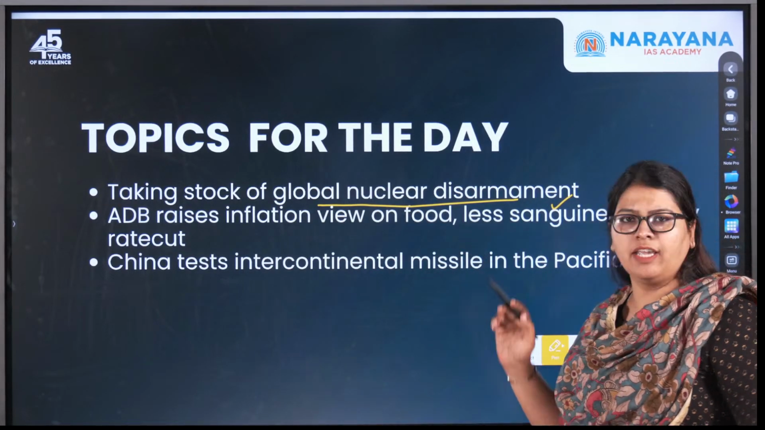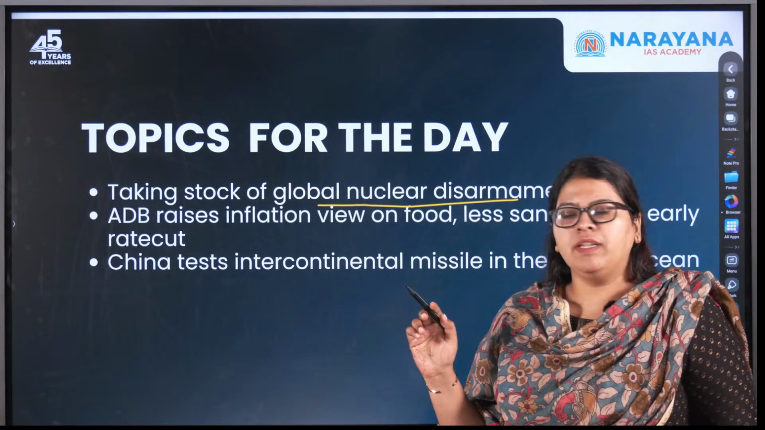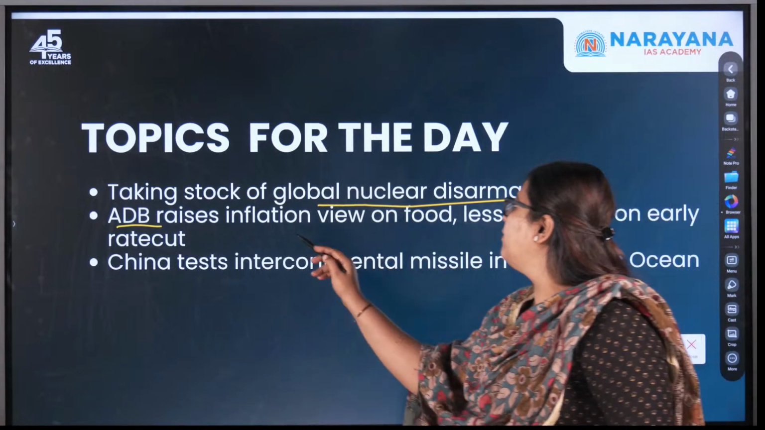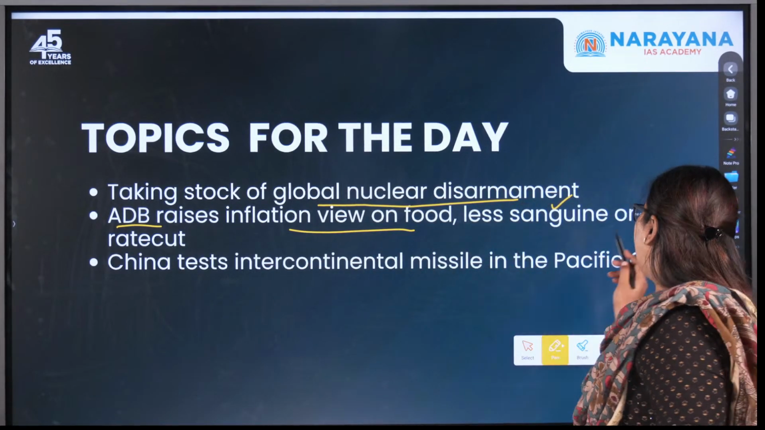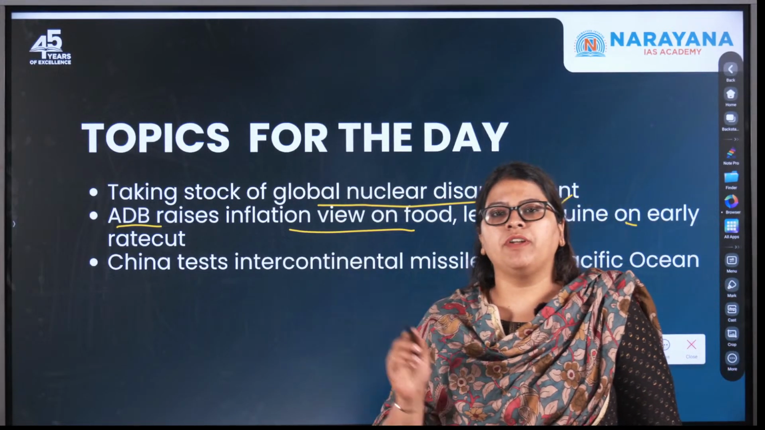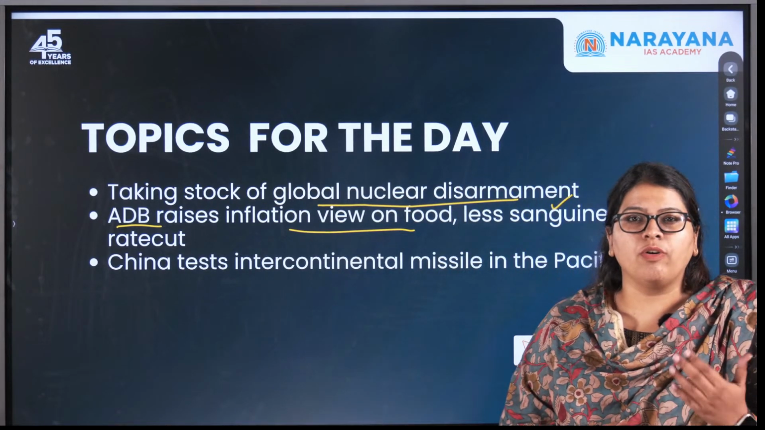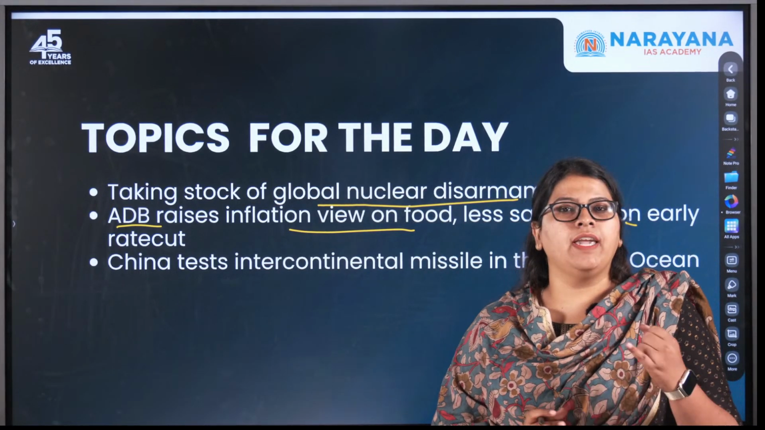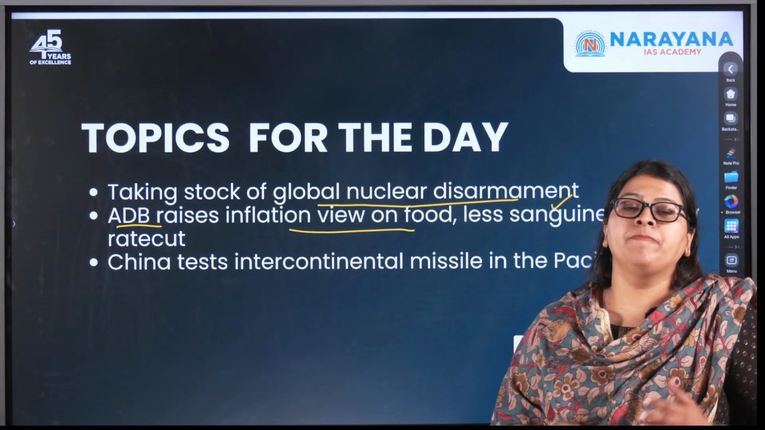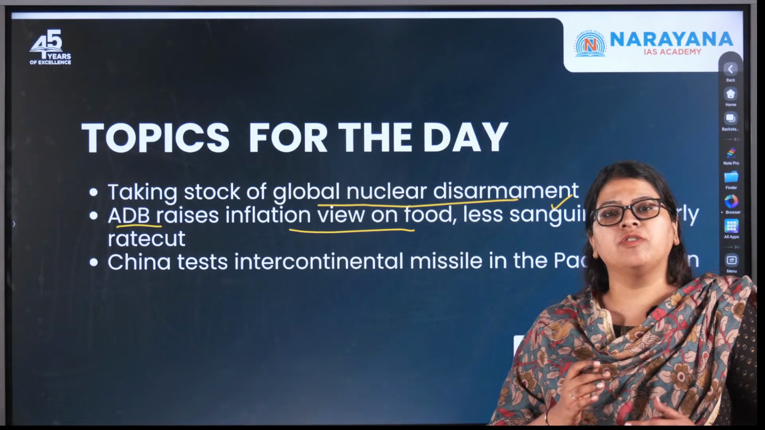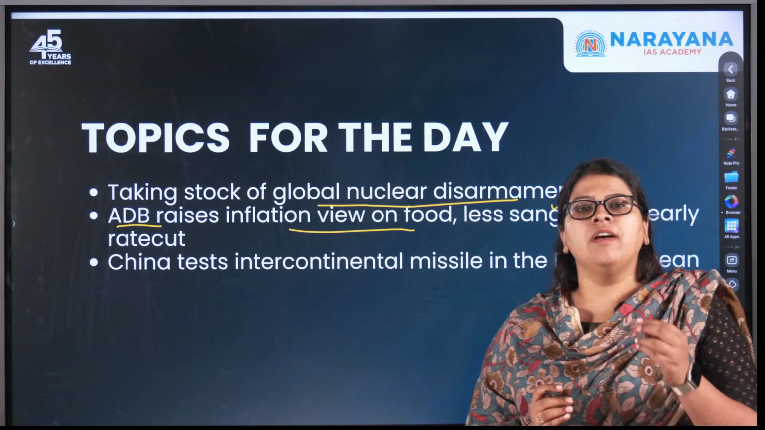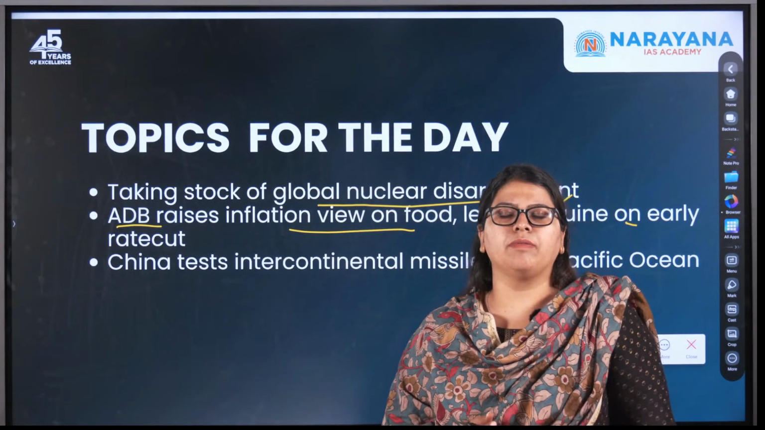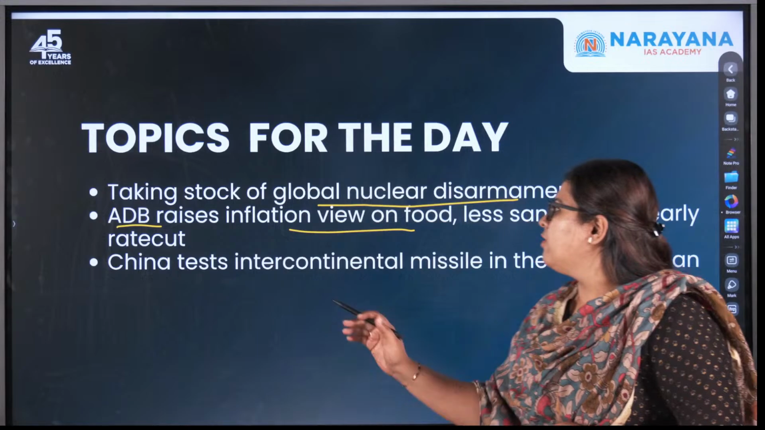Moving on, the second topic discusses ADB, the Asian Development Bank. It has raised its inflation view on food and is less sanguine on an early rate cut. This article discusses the projections or forecasts that the Asian Development Bank has made with respect to inflation in India as well as GDP. ADB has revised its methods for forecasting India's inflation because there has been food inflation, an increase in the price of food products, of late. So this is what we'll discuss here.